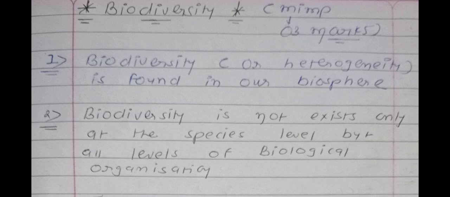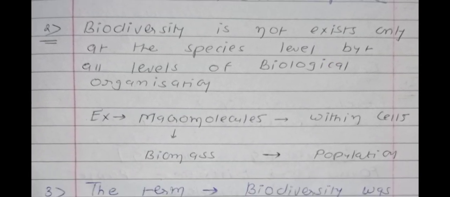So it is one type of species diversity. But see, biodiversity does not exist only at the species level but at all levels of biological organization. It means biodiversity is found at all levels of biological organization.